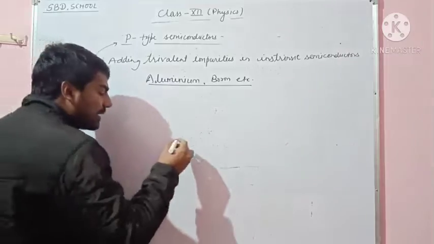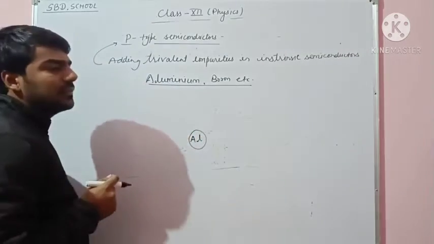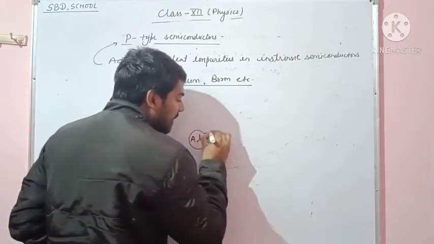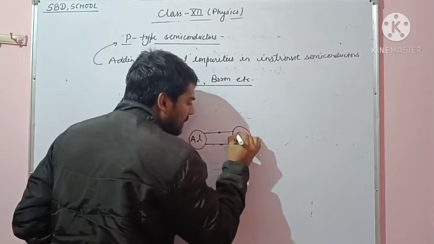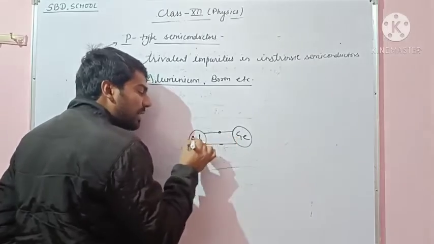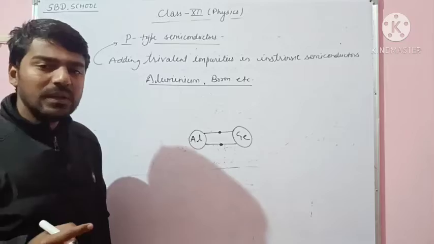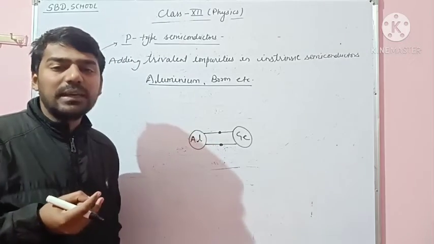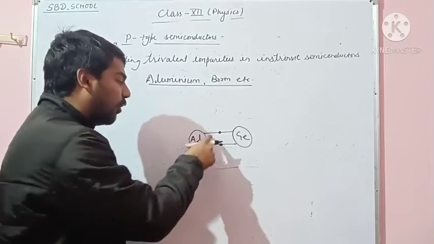Let us consider we have an aluminium atom that is trivalent. Here a germanium atom is connected with the aluminium atom. This is the electron of aluminium and this is the electron of germanium. One electron of aluminium and one electron of germanium are connected to each other and form a bond.